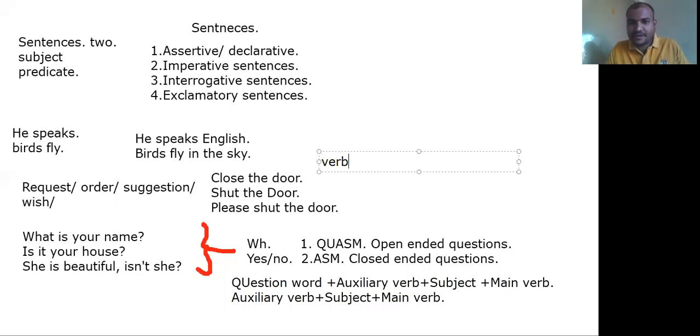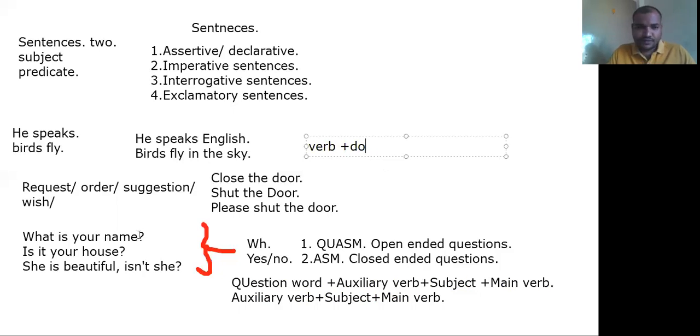If you are talking about a verb, it always includes the doing form. Verb is nothing but doing. What is meant by verb? Acting or action, kriya. So don't forget that if you are talking about a verb, the doing form is already included in this. So here, what is doing?